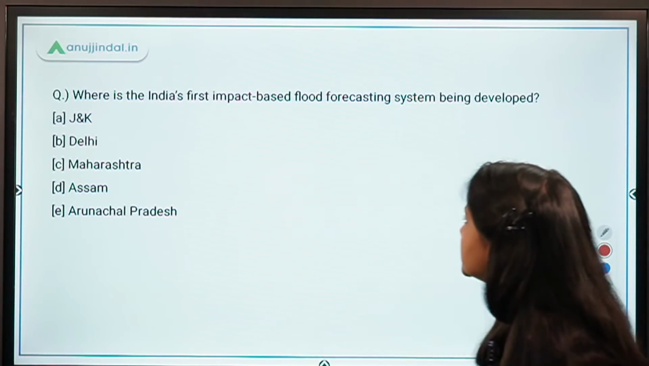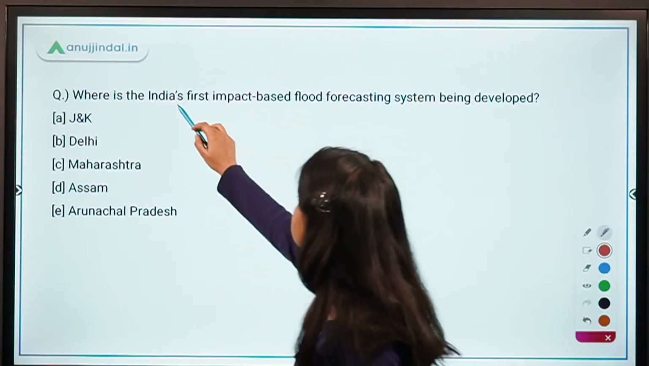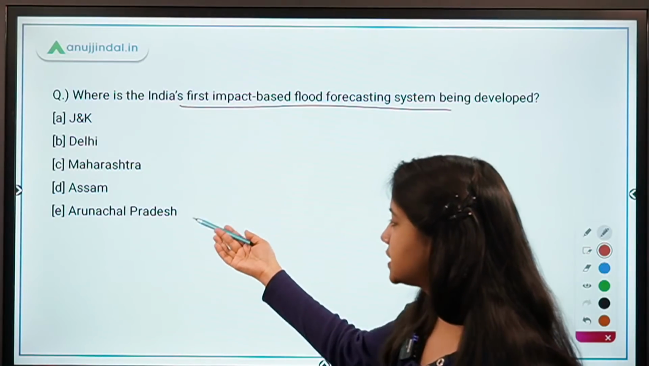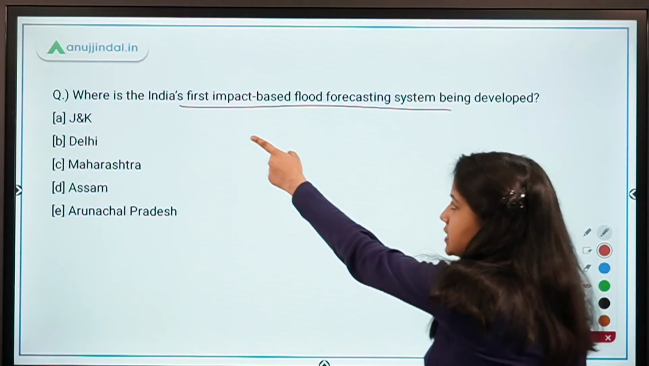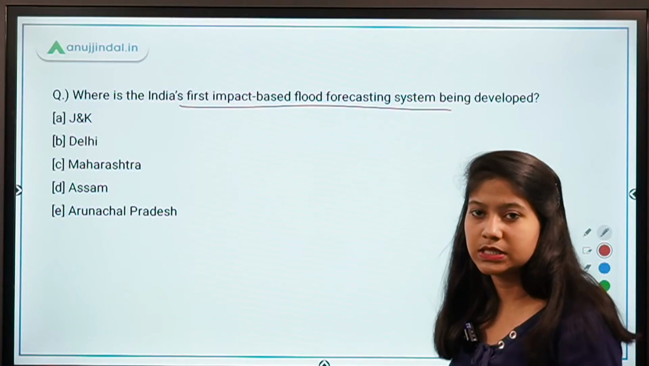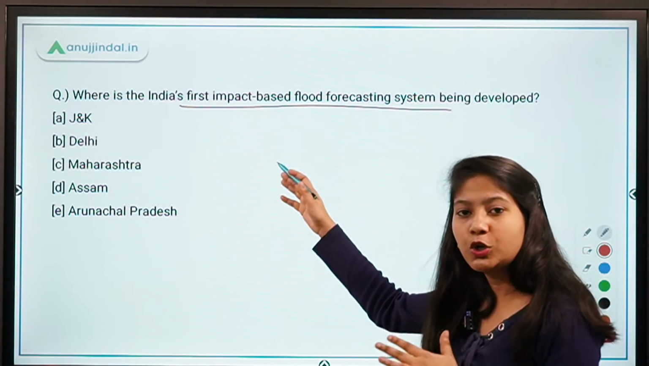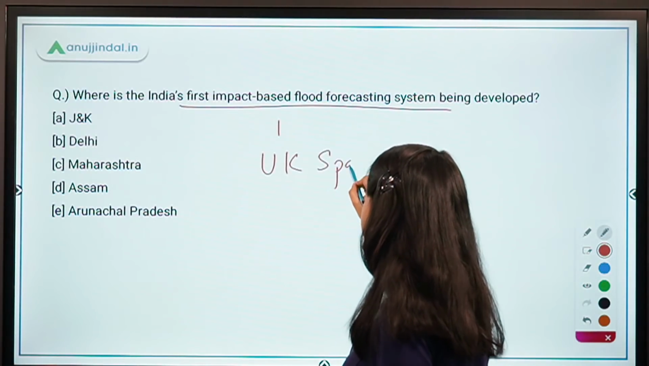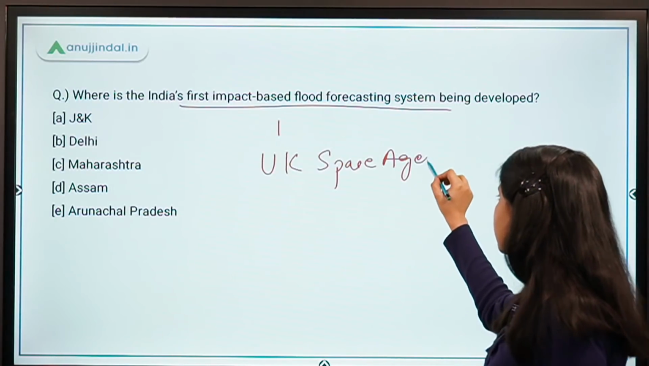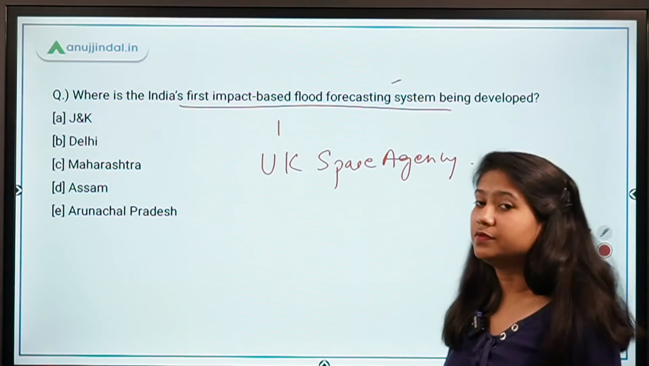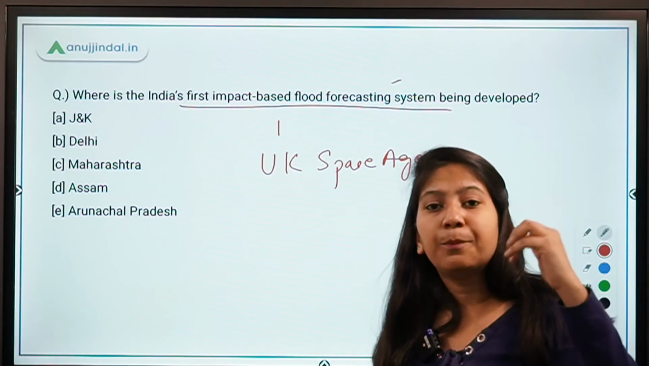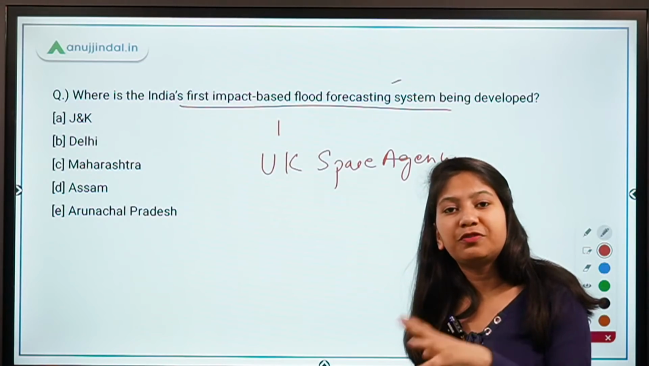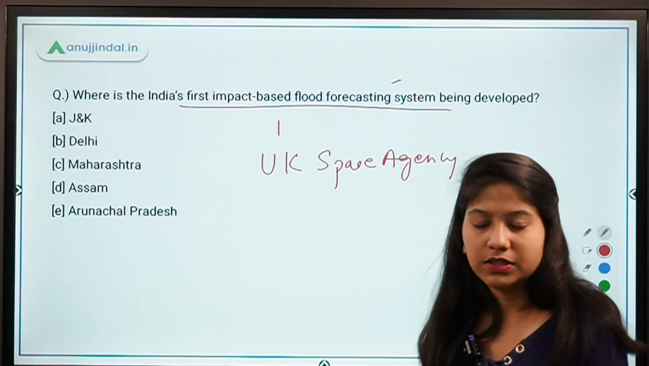Where is India's first impact-based flood forecasting system being developed? Jammu and Kashmir, Delhi, Maharashtra, Assam, Arunachal Pradesh. So where will this India's first impact-based flood forecasting system be developed? And let me tell you that it is going to be developed in association with the UK Space Agency, United Kingdom's Space Agency. And this system will forecast the impact of the upcoming floods. So this will help in mitigating the damages from the floods.